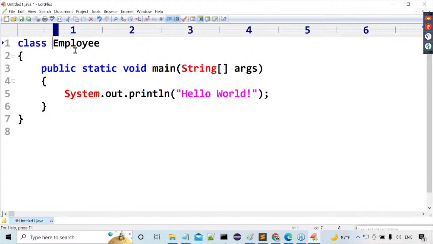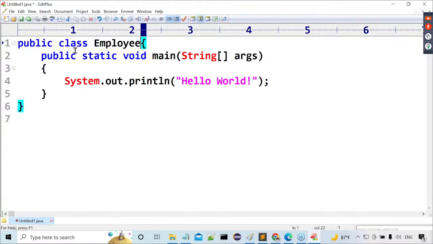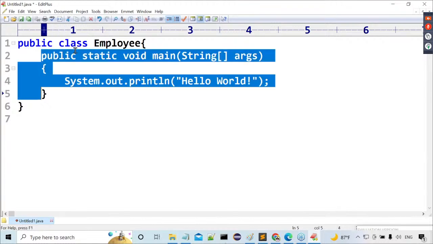But better, what I am telling you is that everything you should declare as public. Okay, now try to observe this clearly. Public class Employee, that we have taken. That's good. Then after taking this, public static void main, I don't require this main method. Just leave this main method.